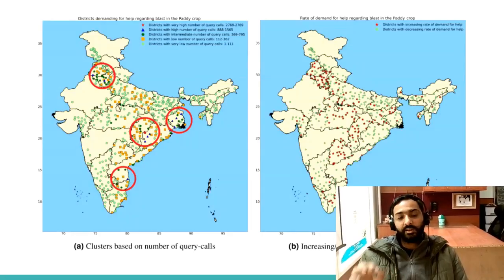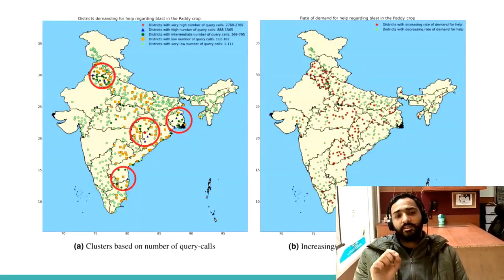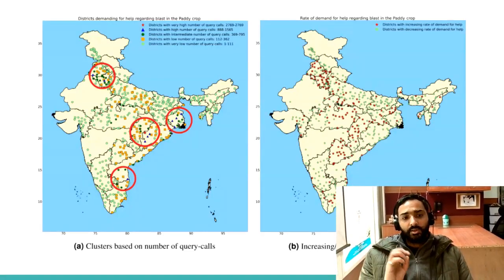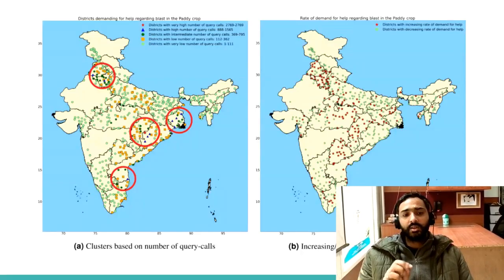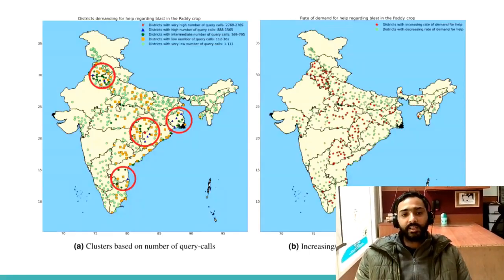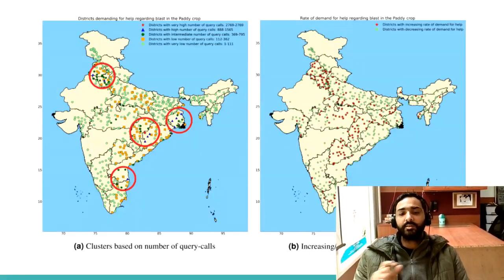I am repeating again, this graph plots the latitude and longitude of the blast disease in rice crop. From the analysis, we got to know that there are 4 hotspots in India where you can focus the agriculture extension activities related to this particular disease.